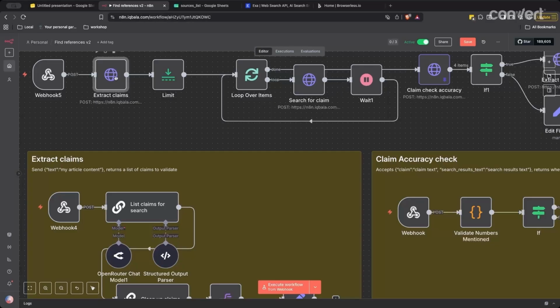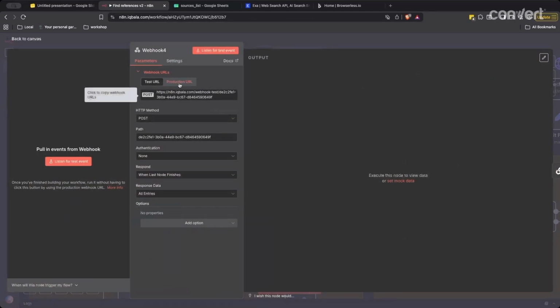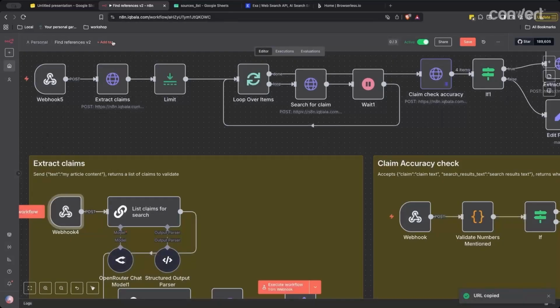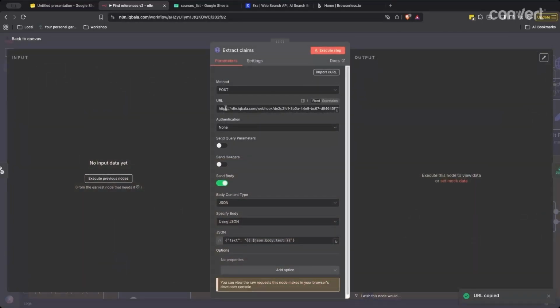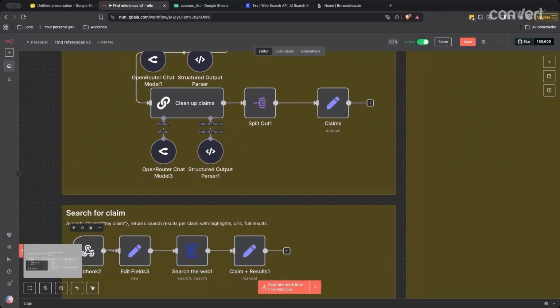You need to go through each one of those blue spheres, those HTTP requests, and you can see here that it's posting to n8n.iqbala.com. These are name matched with each section. So for extract claims here, you need to open up the webhook, go to production URL, copy that production URL, and then update the URL here. You need to do that for each one of these. So search for claim relates to search for claim here.